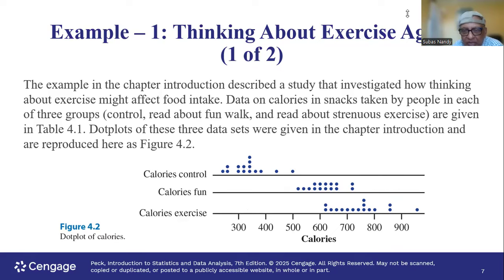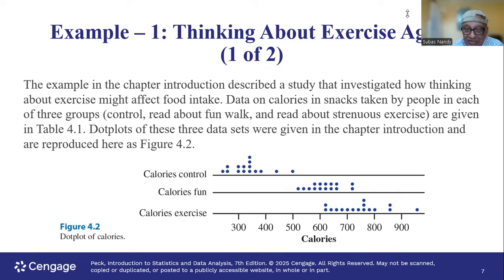So, you have three horizontal lines. These are the numbers. Okay. Calories in, these are measurements of calories in snacks people consumed. Okay. Three groups. Calories in control group, they're not reading much. In the fun group, okay, they're reading about fun walk.